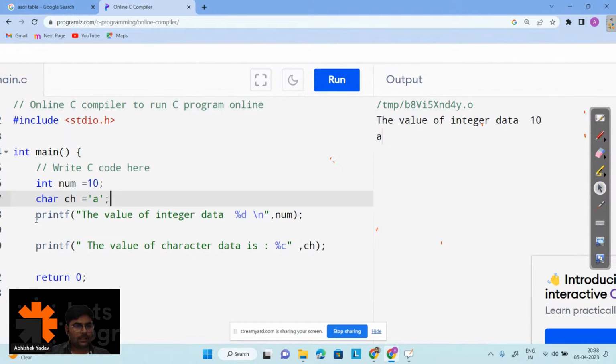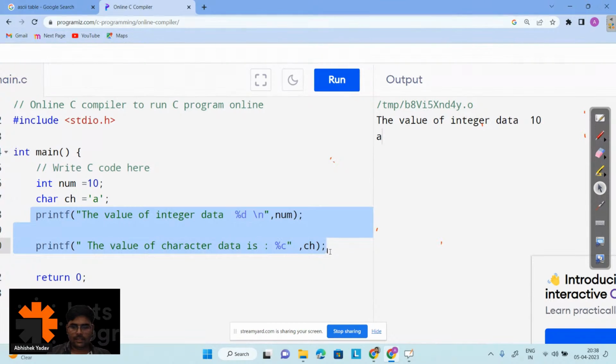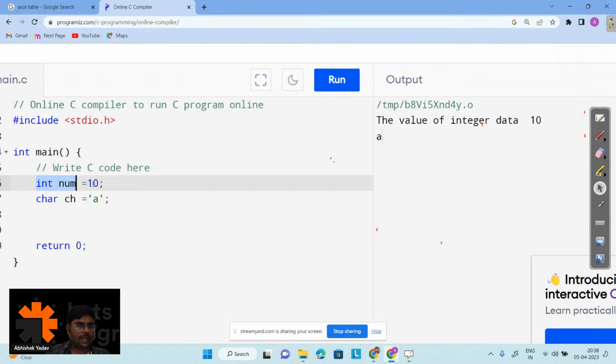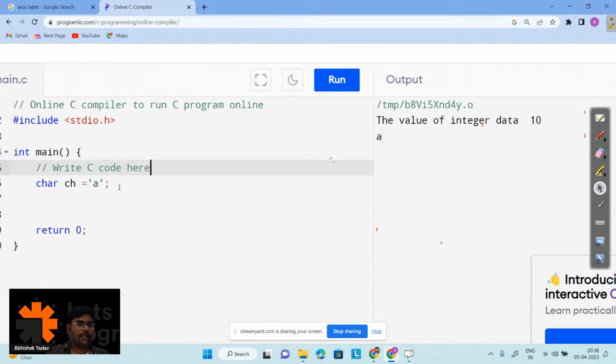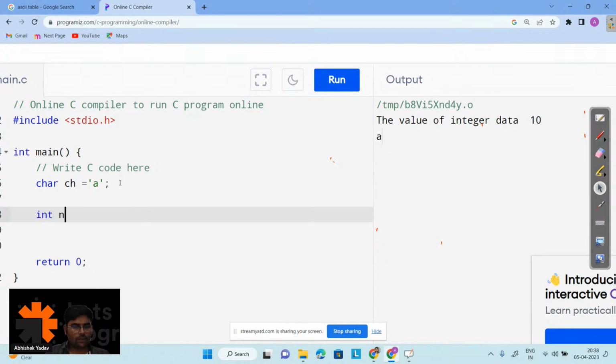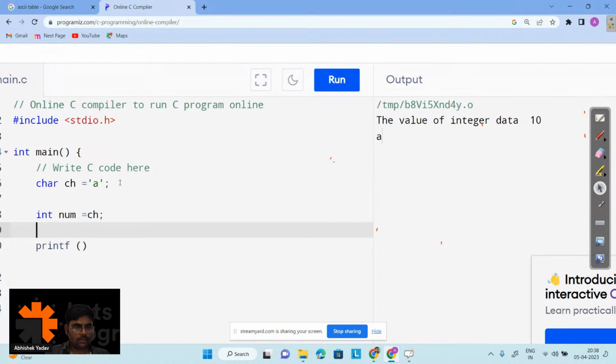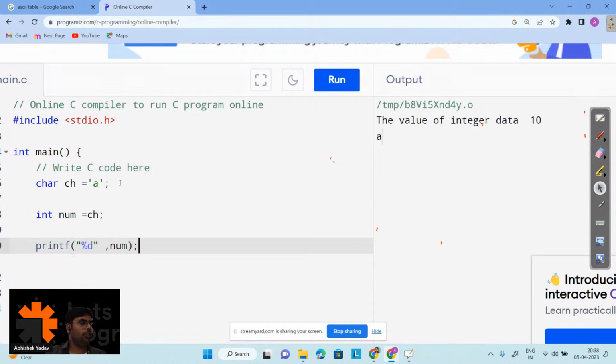Here, let's remove this part, and let's remove this part, right? And after that, what I want is int num is equal to ch. Okay, and I want to print the value of num. Now guys, what will be the output? Please write in the chat. Here I want to print the value of num. What will be the output now?